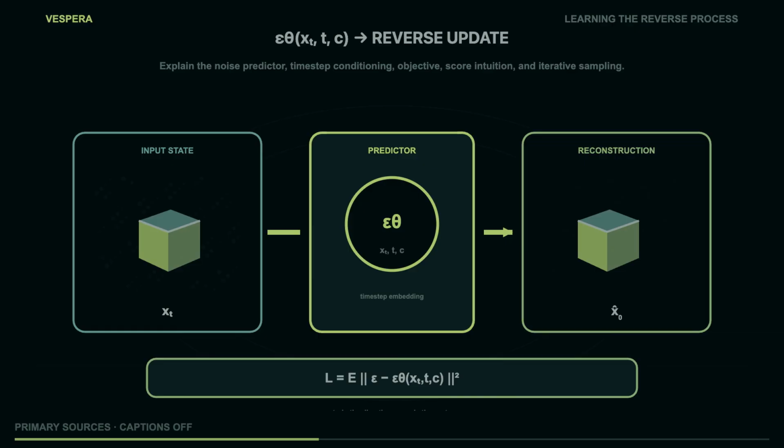The predictor's error has two scales. At one step, an error means the proposed correction is slightly misaligned. Across many steps, those small errors can alter composition, identity, or texture. The sampler therefore exposes a numerical stability problem as well as a representation problem. A network that estimates noise well under one schedule is not automatically optimal under every schedule. A sampler with more updates is not automatically better if the predictor is being asked to extrapolate beyond the regime where it learned reliable directions.